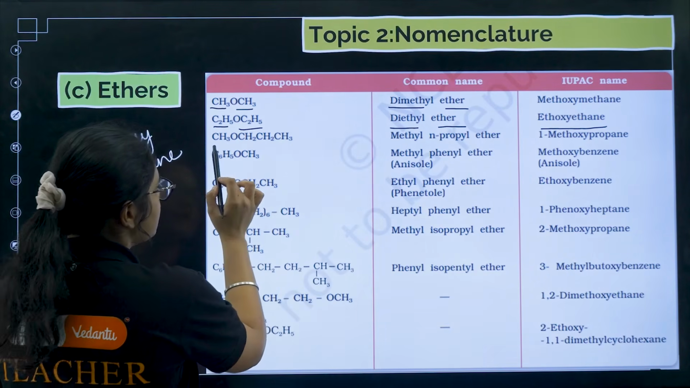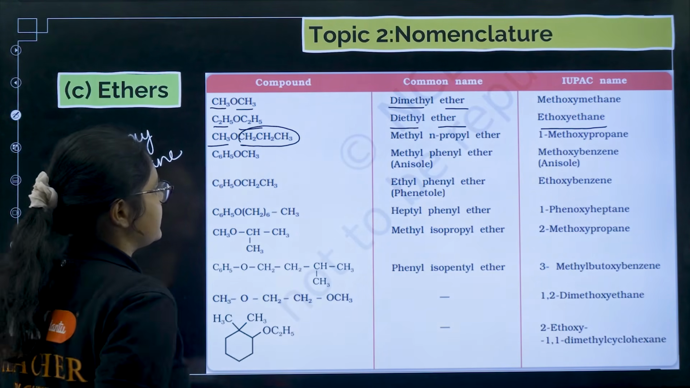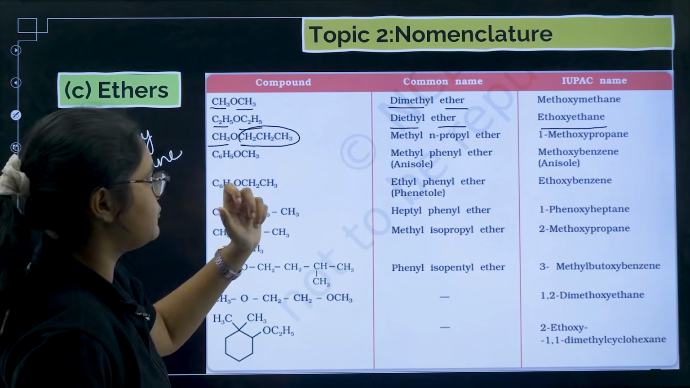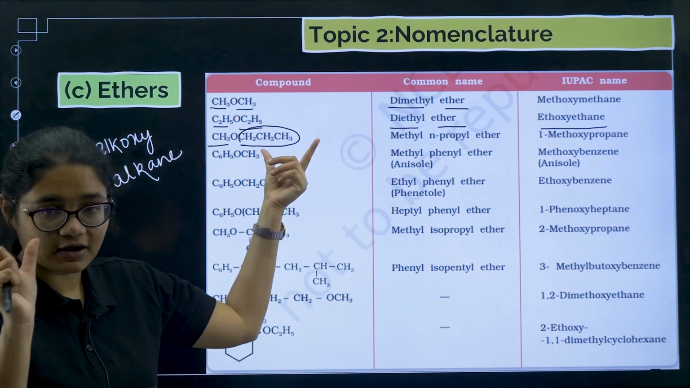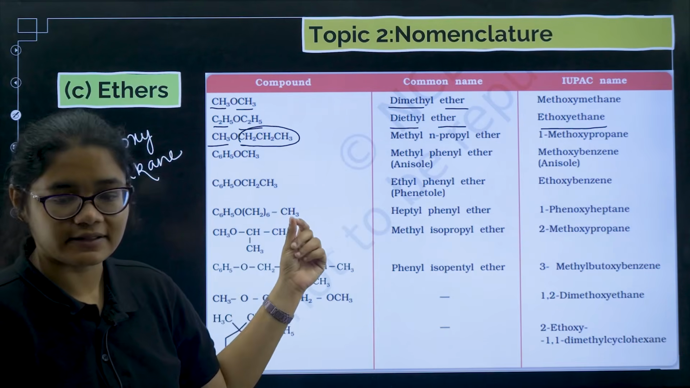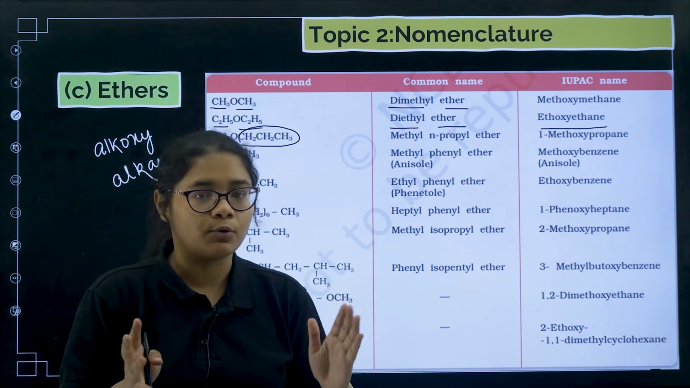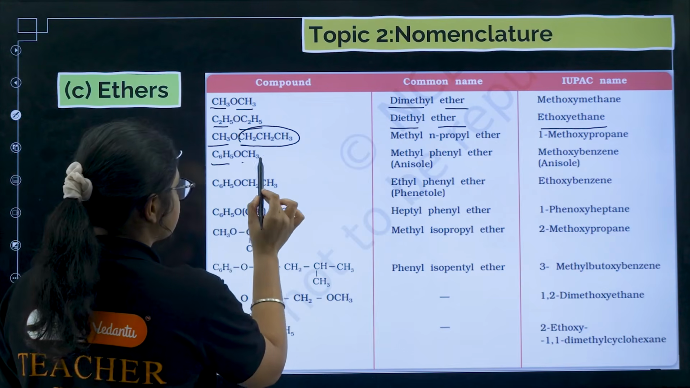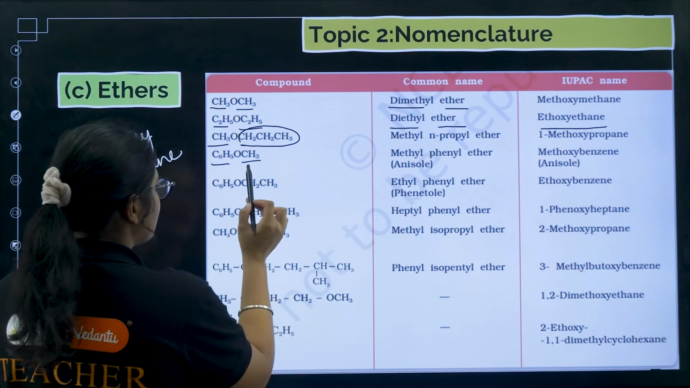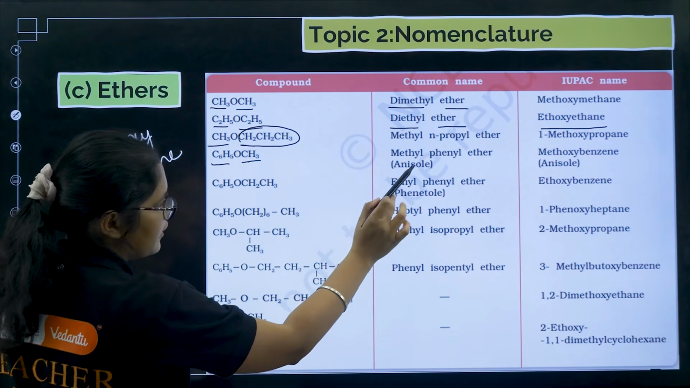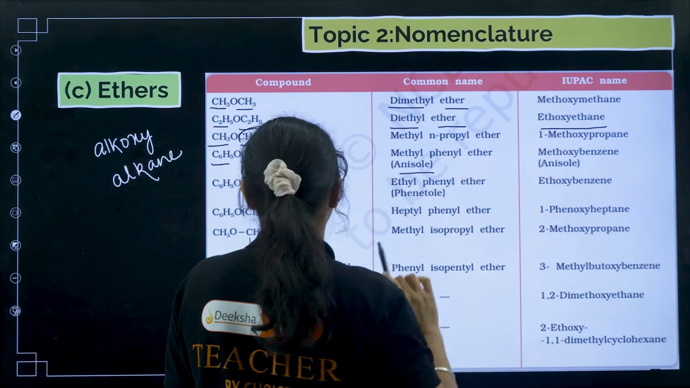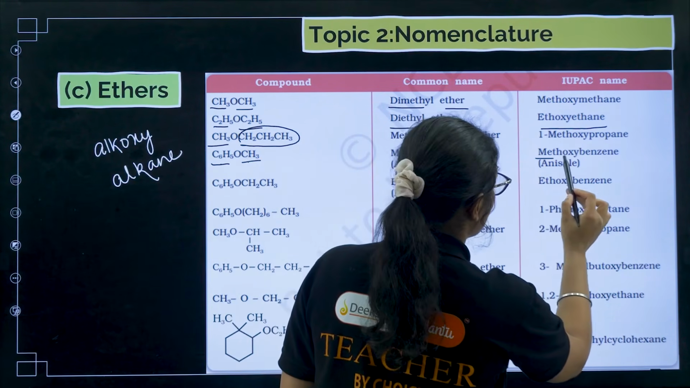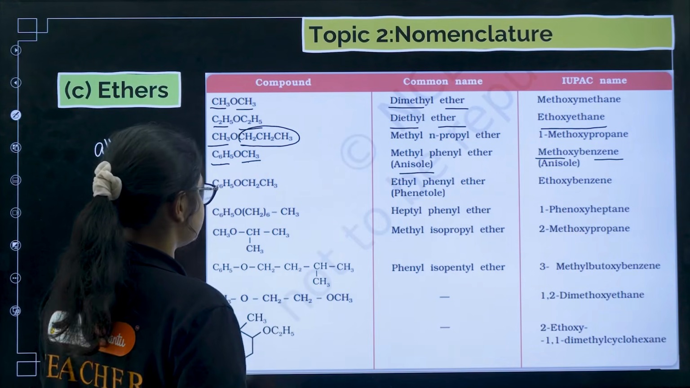Here, methyl and CH2CH3, so methyl n-propyl ether and methoxypropane. Whichever has the larger number of carbons, you will use that as the parent name, propane. Similarly, if you see here C6H5 and CH3, I can write methyl phenyl ether, which is also called anisole. But in the IUPAC name, you have to write methoxybenzene. Benzene is the bigger group, so that is why.